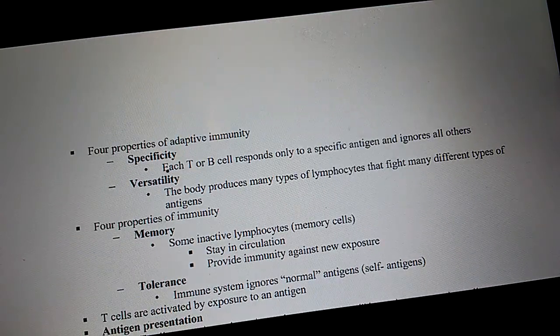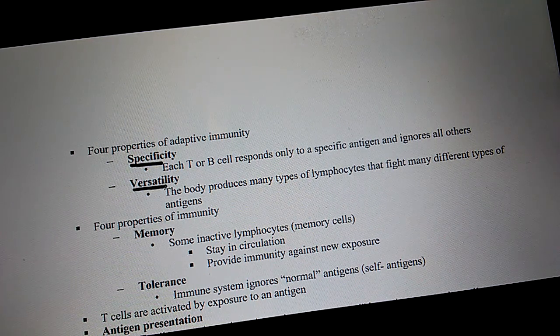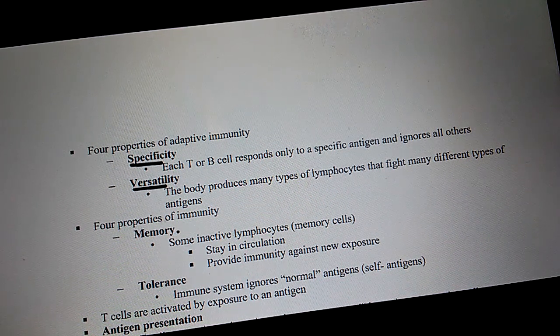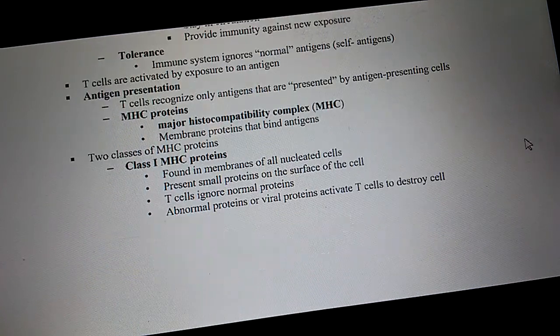Are T cells and B cells specific? Yes. Are they versatile and have the ability to attack multiple antigens? Yes. Do T cells and B cells have the ability to produce memory cells? Yes. Now, tolerance. Does that mean it tolerates bacteria?